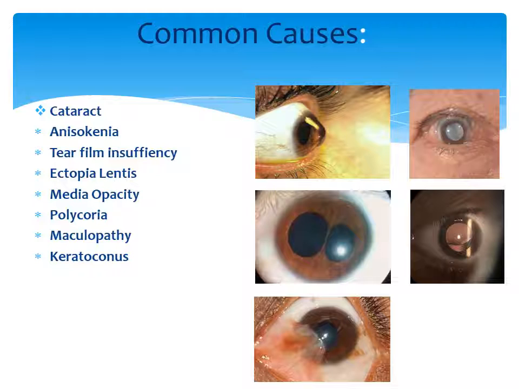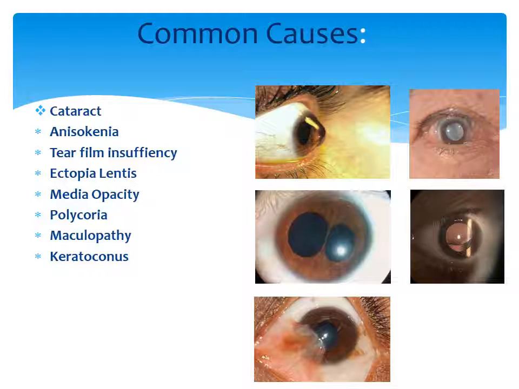Anisoconia is another cause, which refers to the difference in retinal image size. Then tear film insufficiency, which is dry eye, also leads to diplopia. Then ectopia lentis, which means dislocation of the lens, like in the second row right hand side we can see an upward dislocation of the lens, so obviously that will lead to monocular diplopia. Then media opacity, cataract being one of the reasons, and corneal opacity can also lead to monocular diplopia.